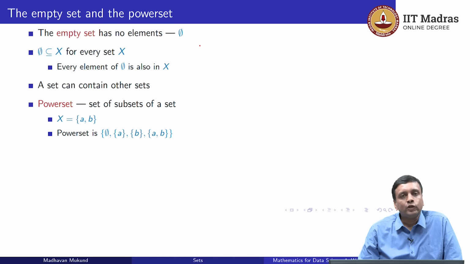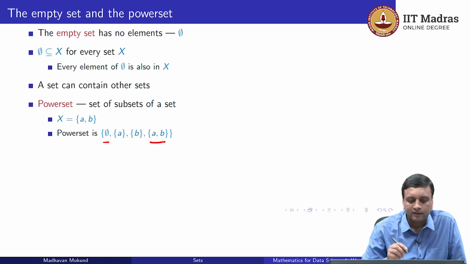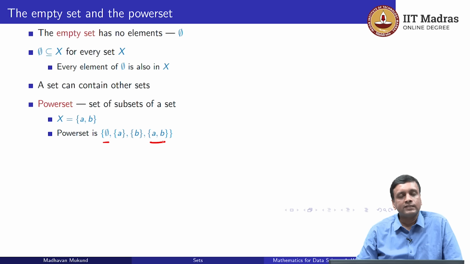So we talked about a subset. Supposing we want to enumerate all the subsets. So here is a 2-element set {A, B}. What are all the subsets? Well, we already saw that the empty set is always a subset, so that is one subset. The set itself, for any X, X is a subset of X, so X equal to {A, B}. So we have these two subsets which come just from the fact that the empty set is a subset of every set and the set itself is a subset. And then we have two proper subsets: either we can include the A and exclude the B, or include the B and exclude the A. So there are 4 subsets of X, and if we group together these 4 subsets into a larger set, then we get the power set.